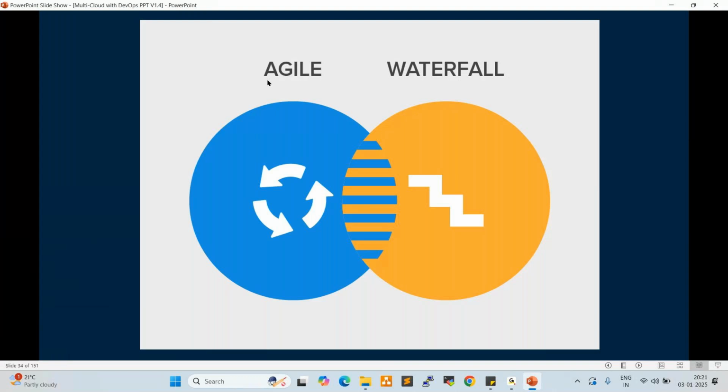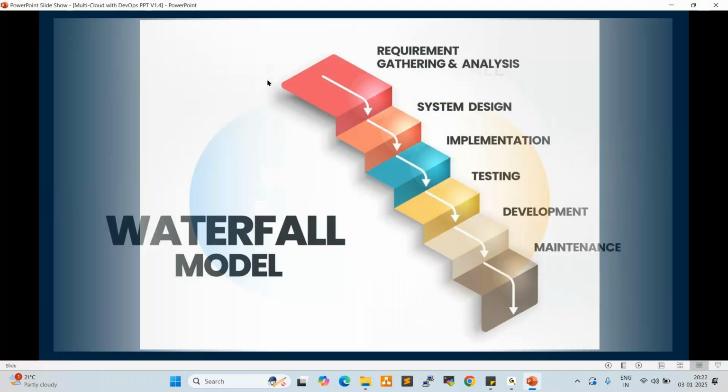So for example, one sprint started today, by Friday, by next Thursday EOD, that should be completed. For example, a 1 month sprint started today on 3rd Jan, next month 2nd Feb, that should be completed. So a sprint can be 1 week to 1 month, right? Yeah. So now let us go with the waterfall first, right?